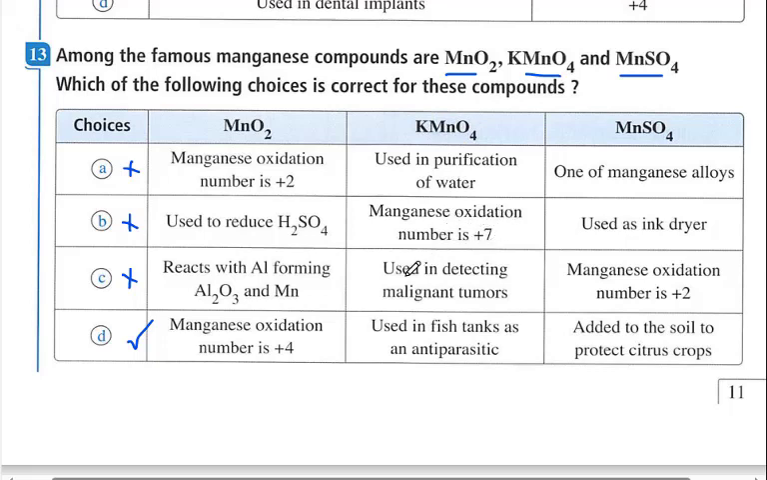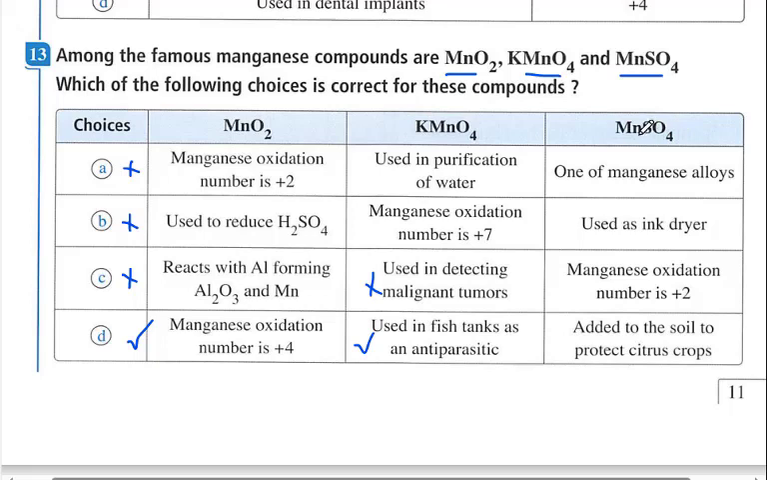It is used in detecting malignant tumor. No, it is not correct. Used in fish tanks as antiparasitic. Yes, it is an oxidizing agent. Potassium permanganate is an oxidizing agent. Also, it is used as fungicide, antiseptic. So it is correct here.